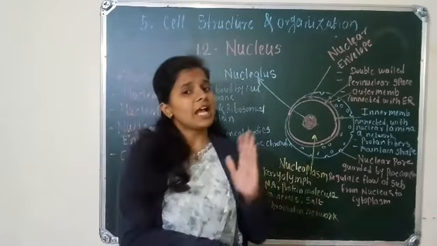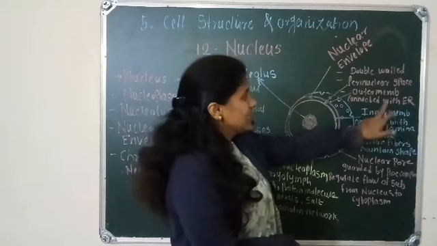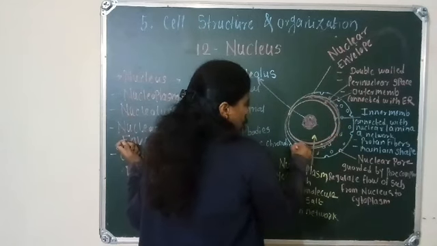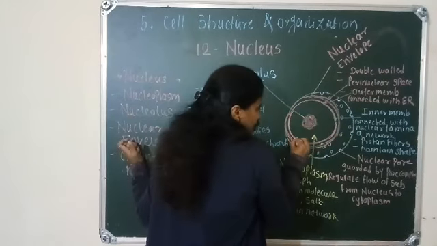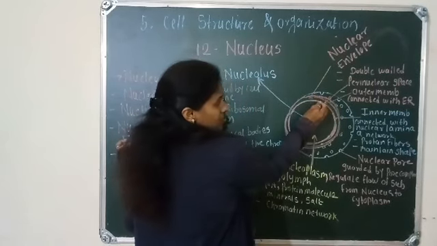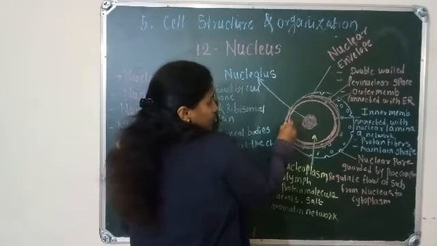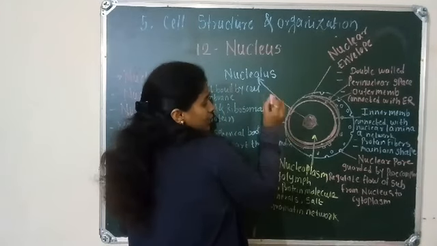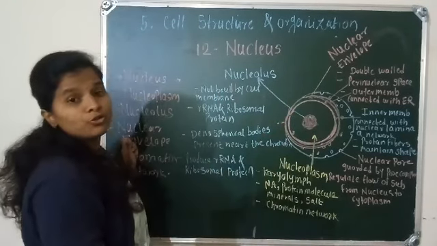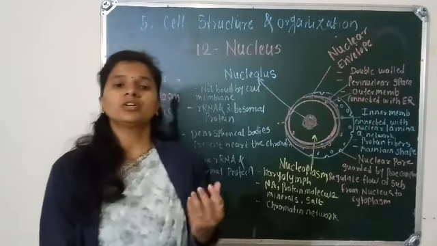And like mitochondria and chloroplast, there is a space present in between the outer membrane and inner membrane, which is called the perinuclear space. This is the outer membrane of the nucleus. This is the inner membrane of the nucleus, and the space in between the outer and inner membrane is called the perinuclear space. And the outer membrane is connected outside with the endoplasmic reticulum, and the inner membrane is connected internally with the nuclear lamina. And also the nuclear envelope possesses some pores.